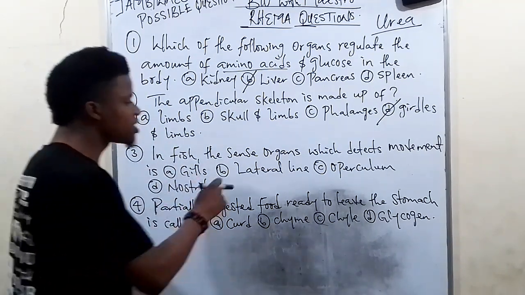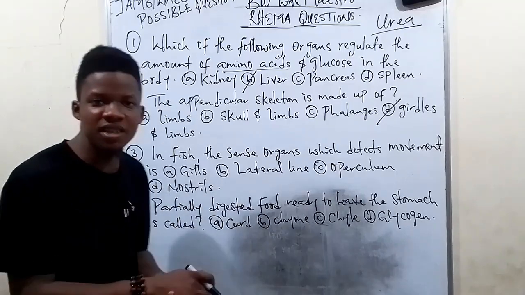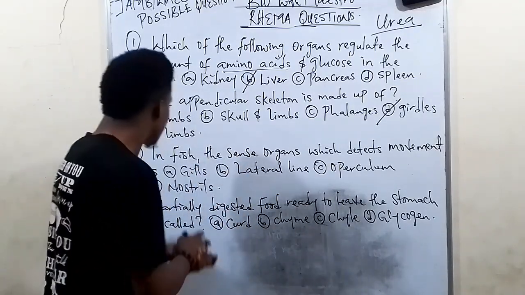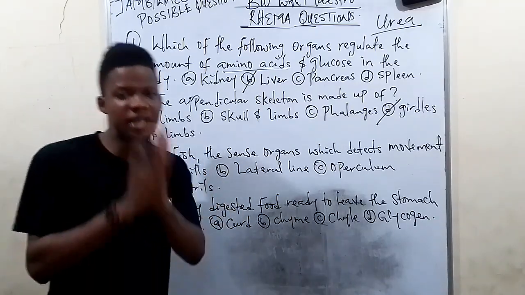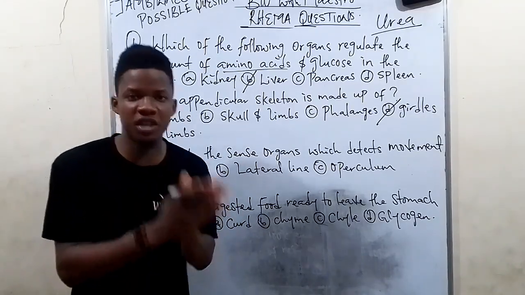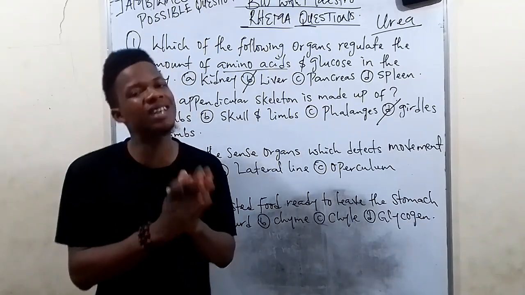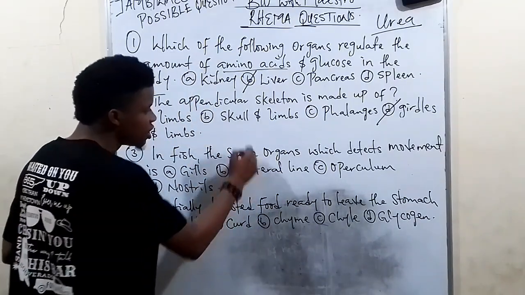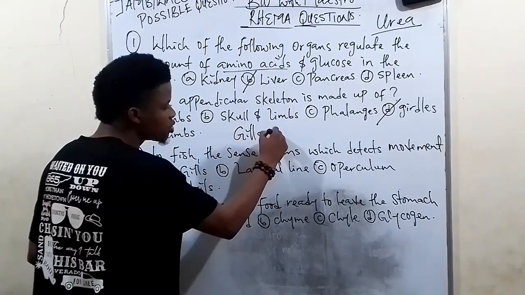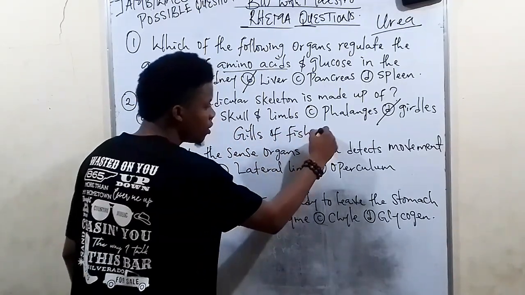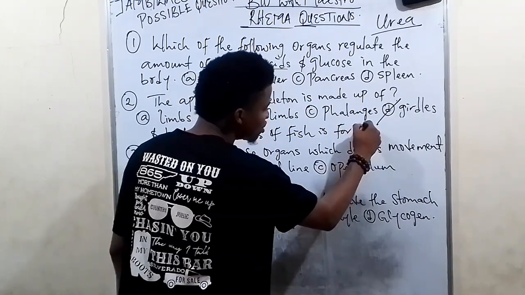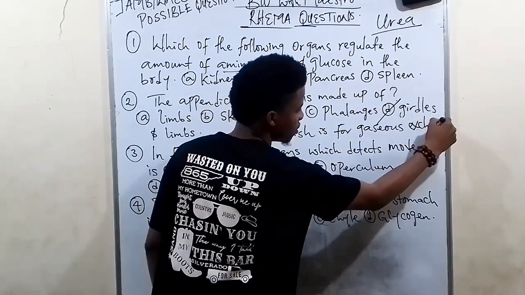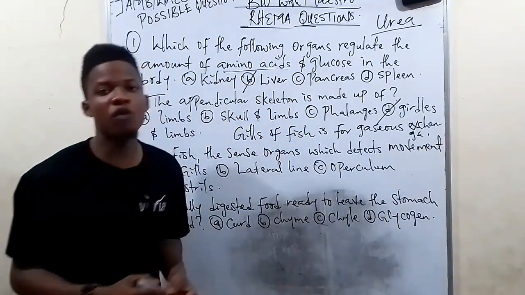Now, question 3. In fish, the sense organ which detects movement is A, gills. Now, gills is not the answer. What's the function of the gills? The function of the gills of fish is for gaseous exchange. Please take note.